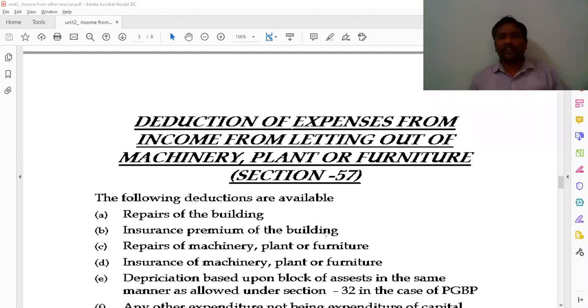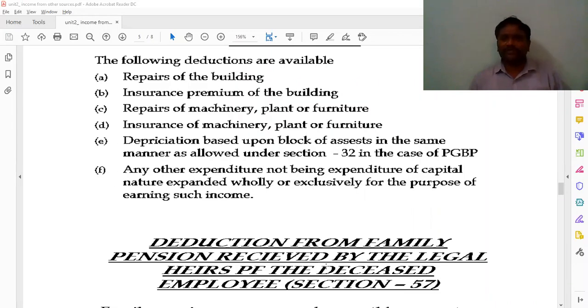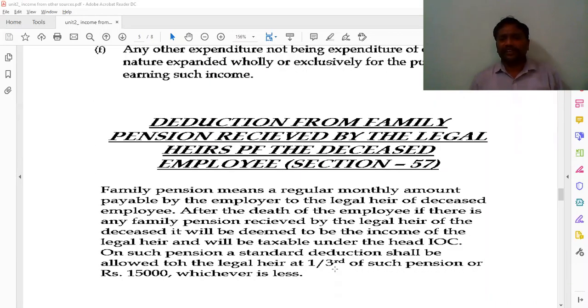Such expenditure will be deducted from the concerned income, and the remaining net income will be shown in the outer column while calculating the part 2 problems, like repairs of building, insurance premium of building, repairs of machinery, plant and machinery, insurance of plant and machinery, depreciation based upon the block of assets, and in the same manner we are going to calculate and deduct it. And family pension, we know according to the calculation, the 1/3 percentage, that calculation we will make.